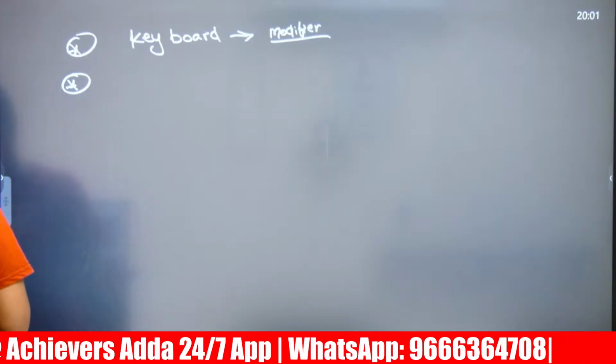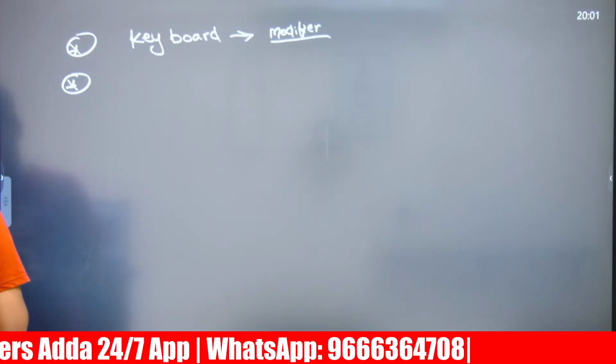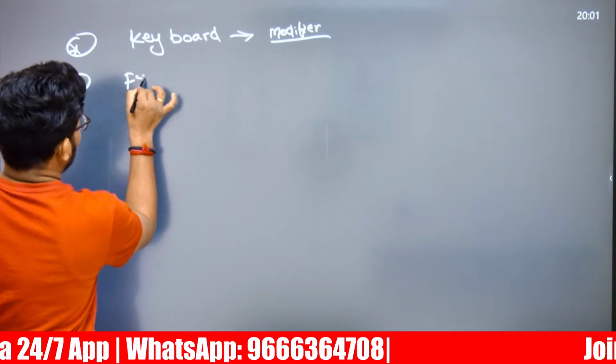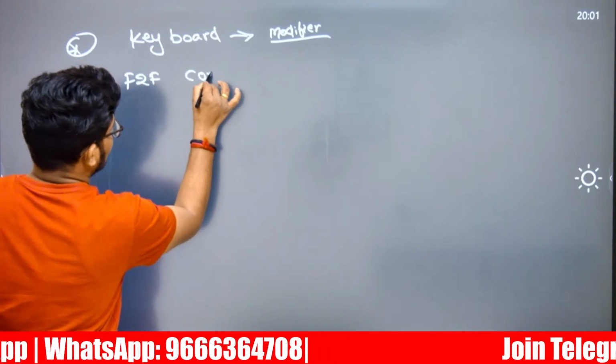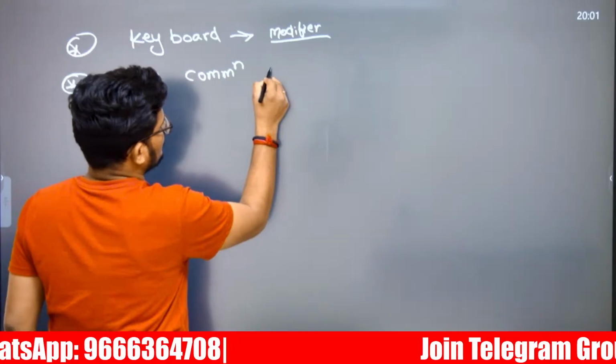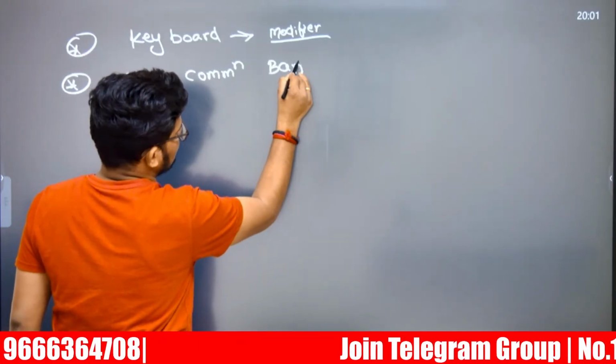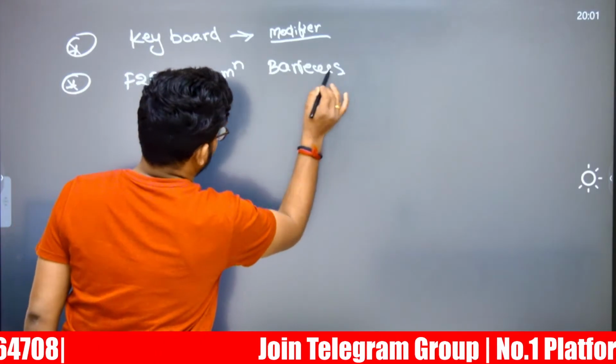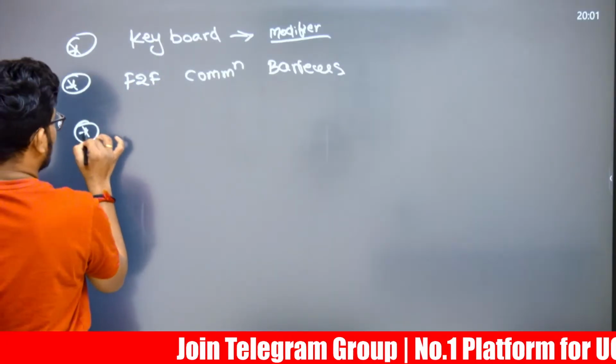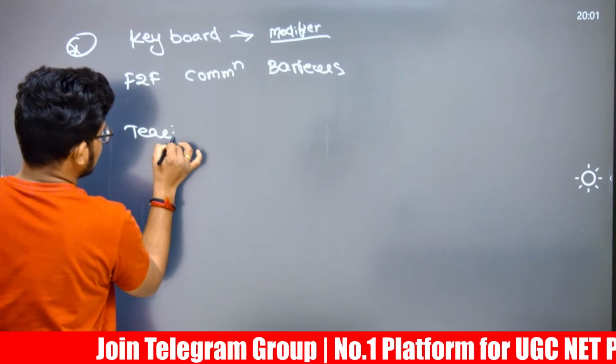Next, teacher characteristics, or else face to face communication barrier. In the morning there was a decoding or encoding related barrier. Now it is a face to face communication barrier. After that, teacher characteristics has been asked.